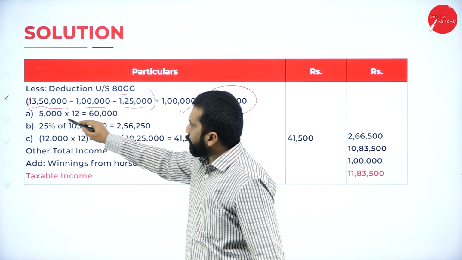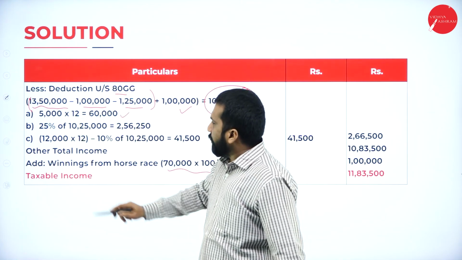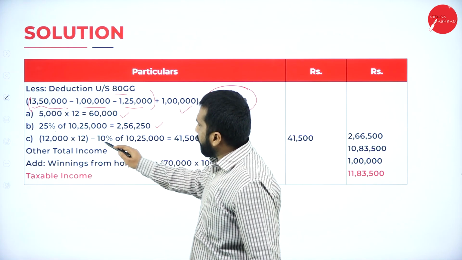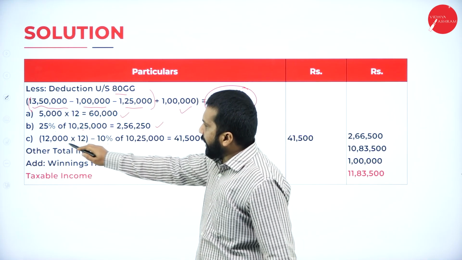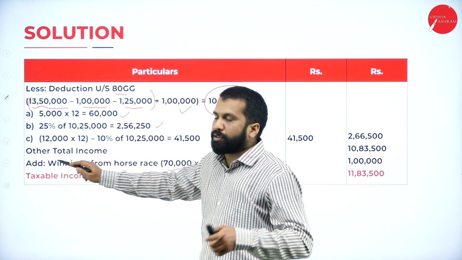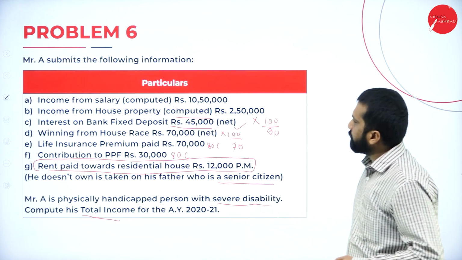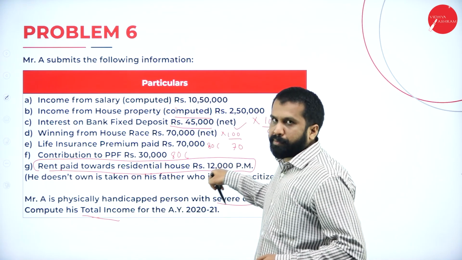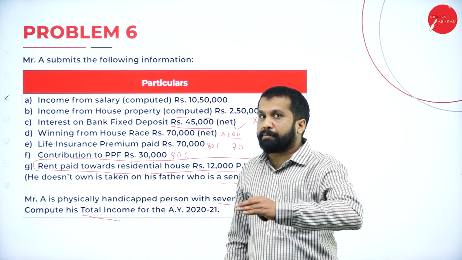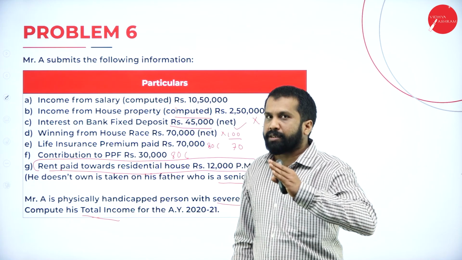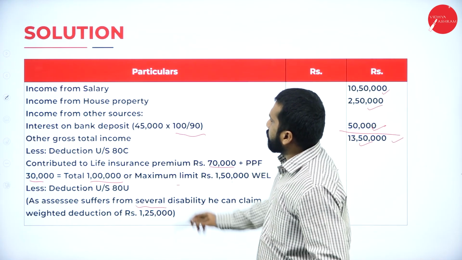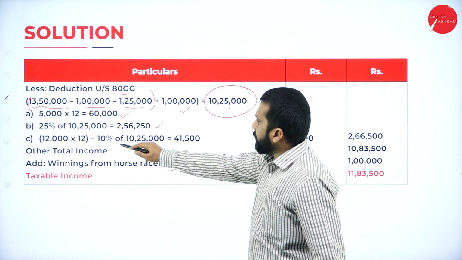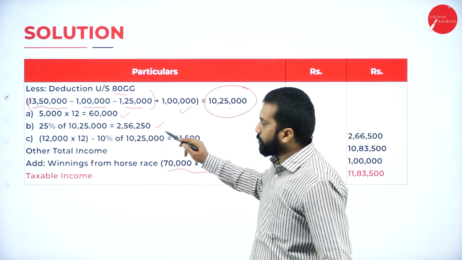On 10 lakh 25,000, first one is 5,000 into 12. Second, 10 lakh 25,000 into 25%. Third, actual amount paid minus 10% of adjusted gross total income. What is the actual amount paid? See, actual amount paid is 12,000 per month. So 12,000 into 12 minus 10% of your adjusted gross total income.